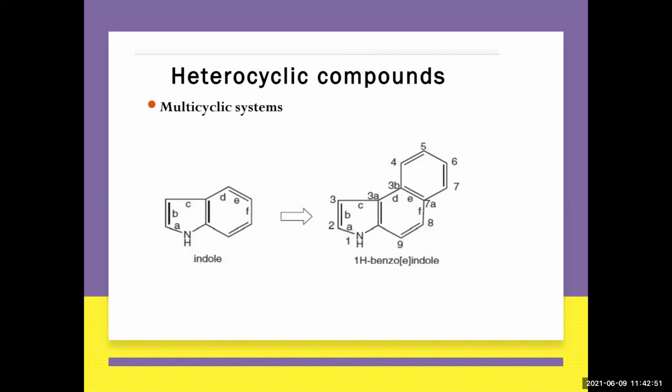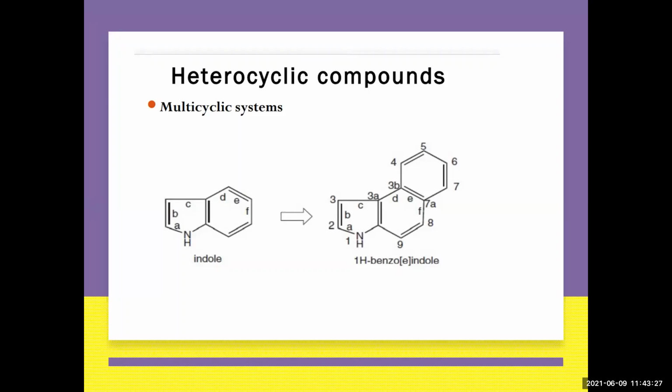You can take anything as per your convenience, but you should know how to identify your heterocycle. You can also write 1H naphtho[b]indole, where the naphthalene ring is attached at 1 to B. This also can be written, you can write like this. You should know at which position and what basic ring you are trying to find. So anyway, the naming can be done as per your convenience. Please understand this.